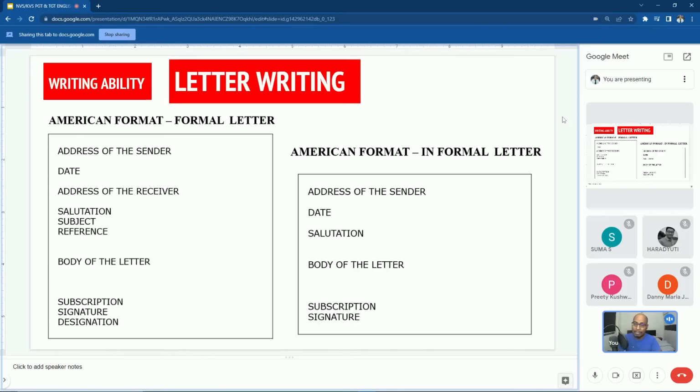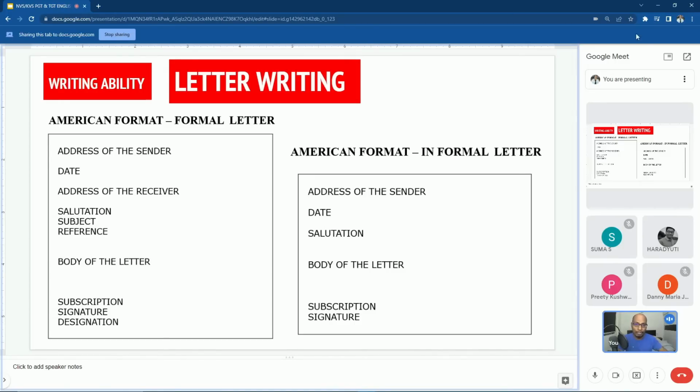Then body of the letter. Then subscription means leave taking. How do you end your letter? Yours faithfully, yours obediently, yours truly, yours sincerely. All those things come under subscription. Signature must be in running hand, and if you have a designation, that should be written within brackets, or without brackets also you can write. So in formal letter, we have address of sender, date, address of the receiver, salutation, subject, reference, body of the letter, subscription, signature and designation.